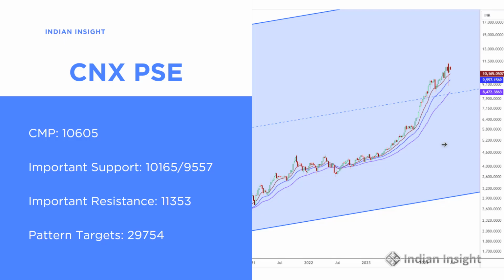Then we have the Public Sector Enterprises Index, the CNX PSE, which is currently around 10,605. This is also trading below its pre-election results highs. The important support for this index is around 10,165, followed by 9,557. Very interestingly, it has a very high long-term pattern target of around 29,754 that has been pending for a long time. And so the PSU sector looks like it has rallied a lot. And the fact is, if you look at the long-term pattern targets, then it can rally much higher from here.